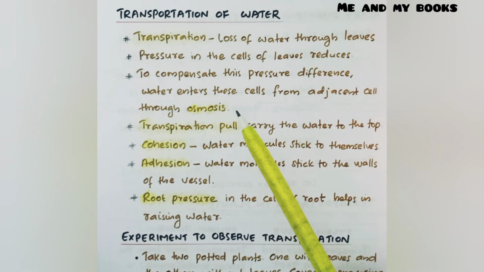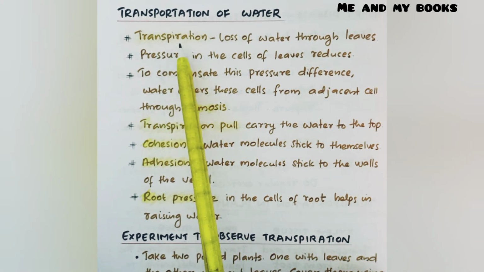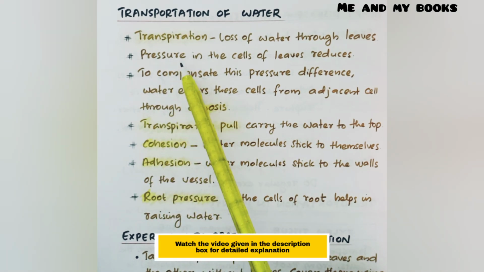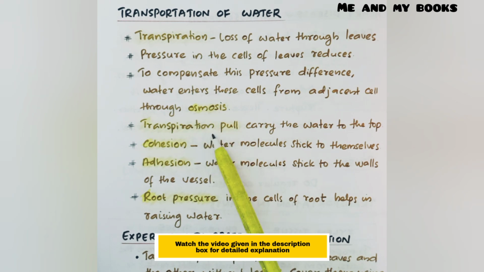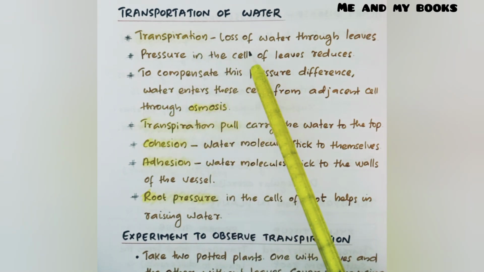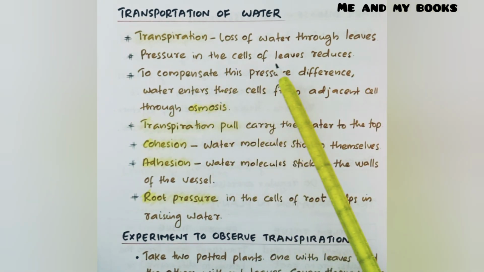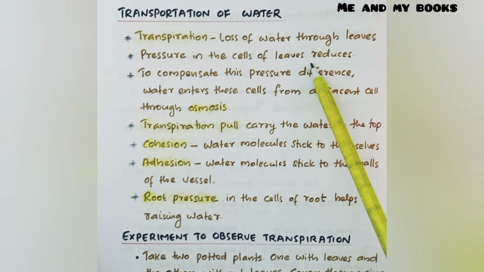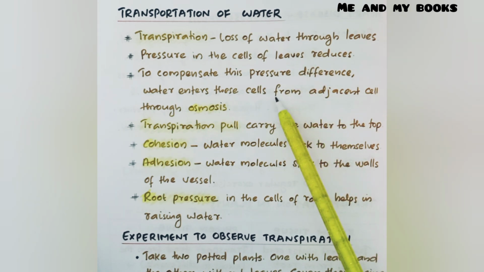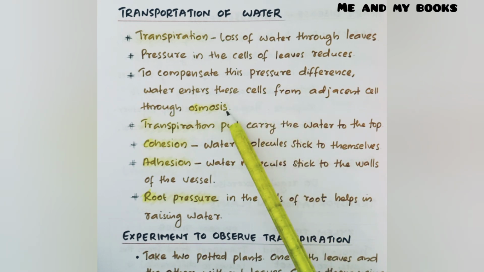And there are many processes that help in the transportation of water. They are transpiration and the pressure difference created because of transpiration, osmosis, transpiration pull, cohesion, adhesion and root pressure. Transpiration is the loss of water through leaves through evaporation. As a result of transpiration, pressure in the cells of leaves reduces. To compensate this pressure difference, water enters these cells from adjacent cells through osmosis. So water is carried to these cells which have lost water because of transpiration.